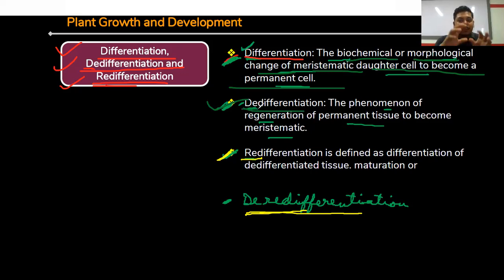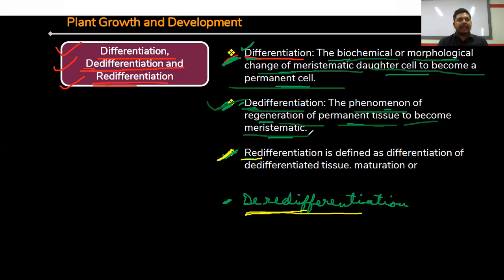Then what happens? Those cells produced by differentiation are getting permanent. So it is the phenomenon of regeneration of permanent tissue to become meristematic. Clear? So in de-differentiation, this is the stage of deletion of the differentiation, where the cells are getting permanent and are now very tired.